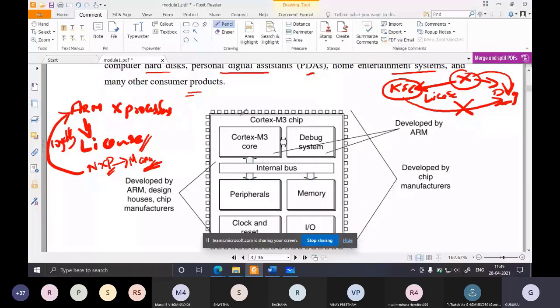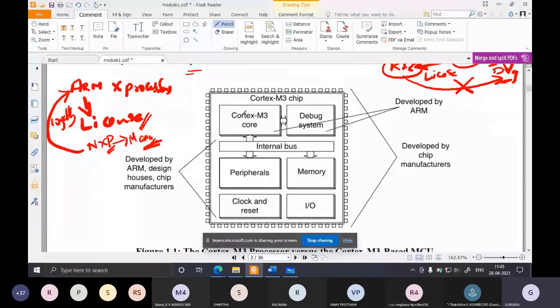Now you can see a brief diagram here. What is developed by ARM? It is indicated here: the core of Cortex-M3, the core and the debug system. I told you about the debug system in the first class itself. The debug system is used to test the design.